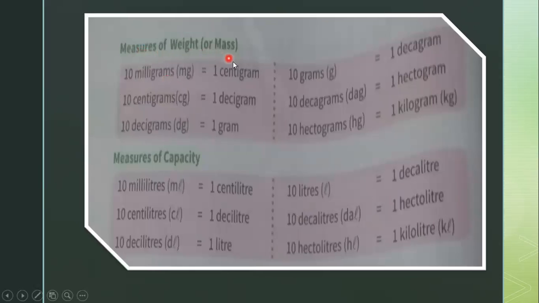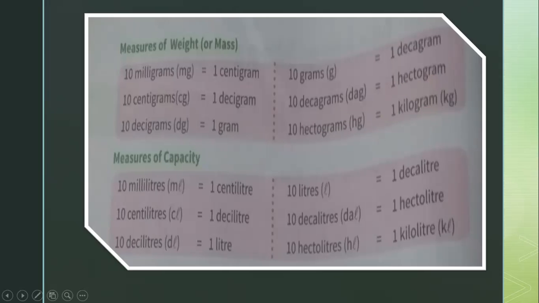Next, the measures of weight. 10 milligrams equals 1 centigram. 10 centigrams equals 1 decigram. 10 decigrams equals 1 gram. In the same way, 10 grams equals 1 decagram. 10 decagrams equals 1 hectogram. 10 hectograms equals 1 kilogram.